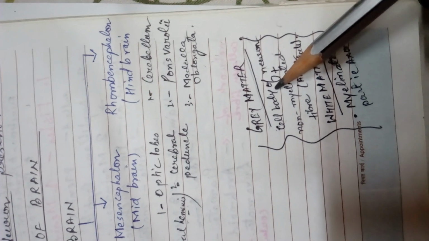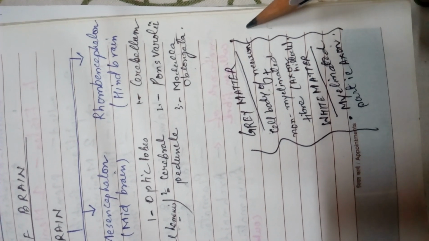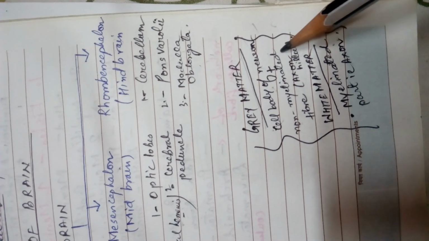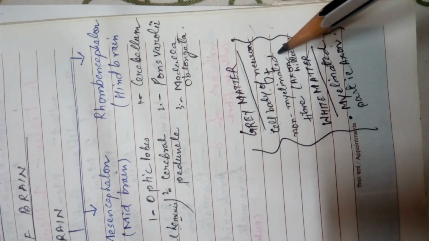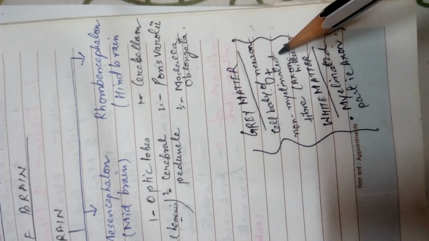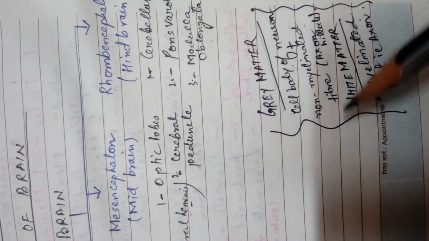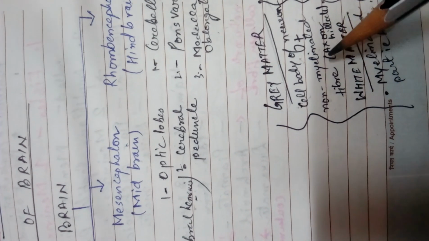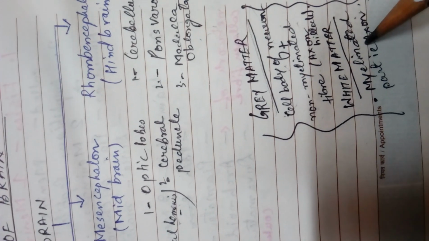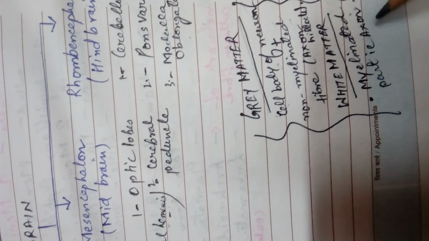So what does grey matter consist of? It consists of the cell bodies of the neuron and non-myelinated fibers. You all know the axon can be myelinated or non-myelinated. When the covering is present, the axon is called a myelinated axon, and when the covering is absent on the axon, it is called non-myelinated. So these are the two things present in grey matter. And white matter consists of only the myelinated part of the axon.